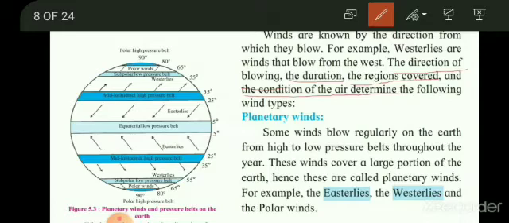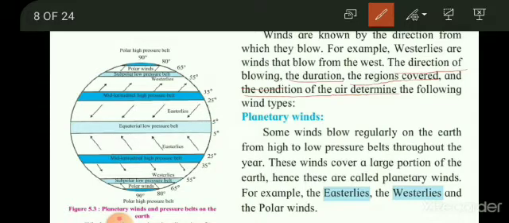Some winds blow regularly on the earth from high to low pressure belt. Already we have seen that air moves from high to low pressure. So winds are blowing from high pressure belt to low pressure belt. The winds which blow throughout the year are called planetary winds. These winds cover a large portion of the earth, hence they are called planetary winds. For example, easterlies and westerlies and polar winds. So these three, easterlies, westerlies and polar winds, are the planetary winds.